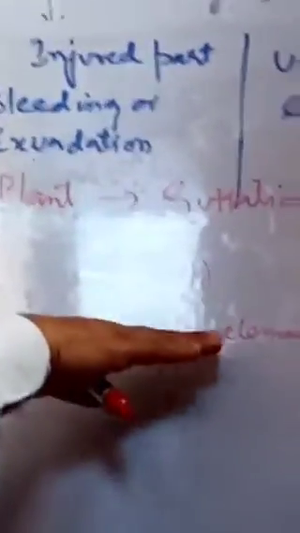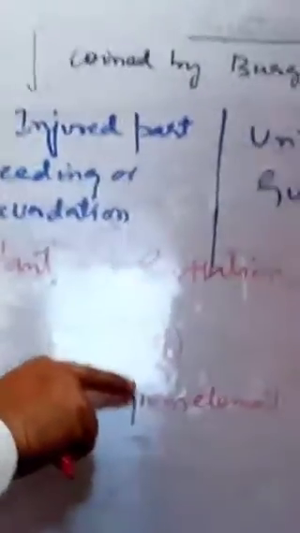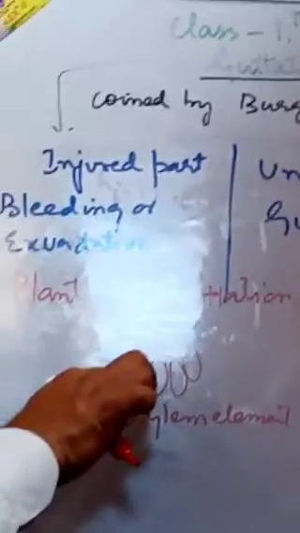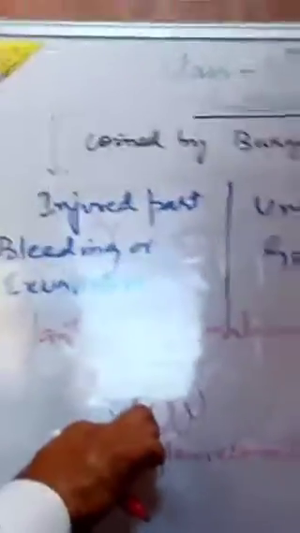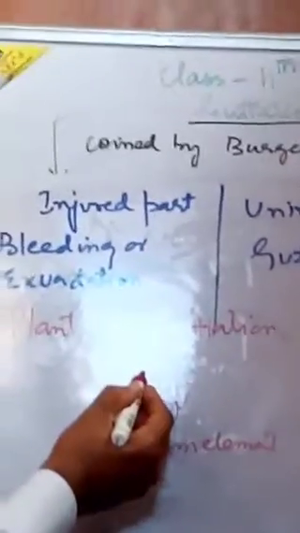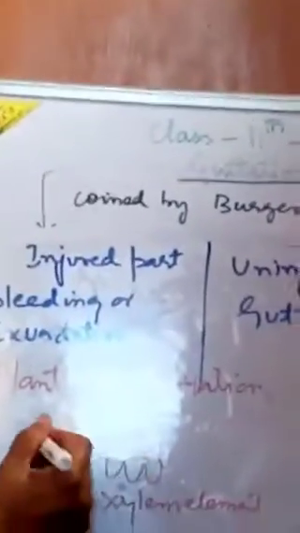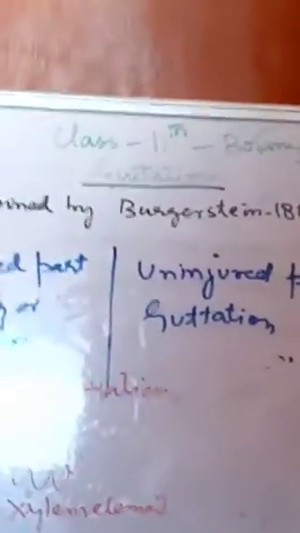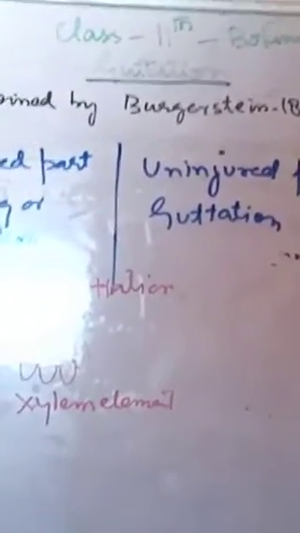When water is transported through the xylem elements and transpiration is low, this water enters through these gaps and then moves out through these pores, which are called hydathodes, or water stomata.